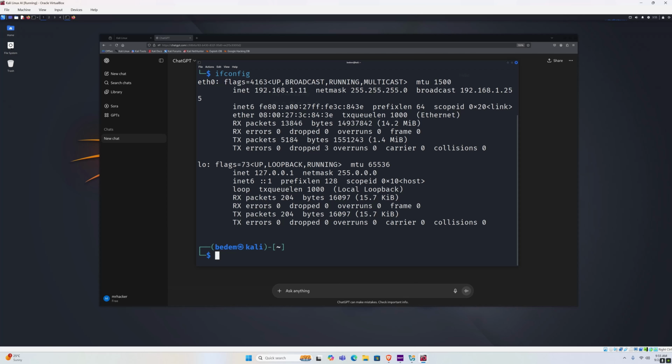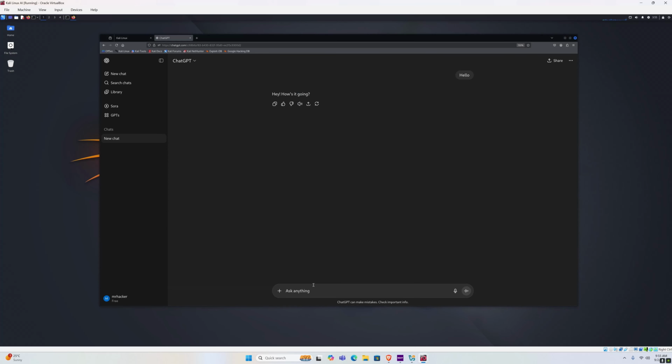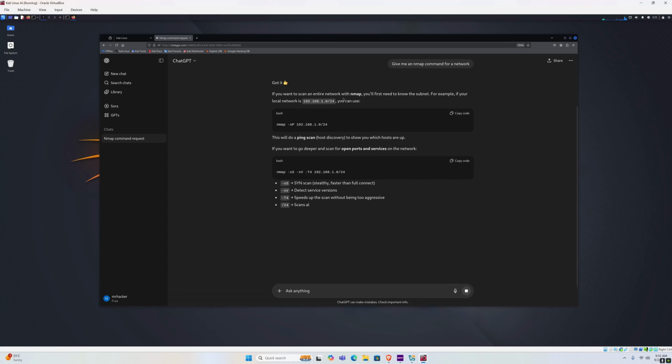Okay, so let's start with two simple prompts. If I type in ChatGPT, give me an nmap command for a network, it will give me an output, right? And it will give me an output for, in this case, the accurate local network subnet.